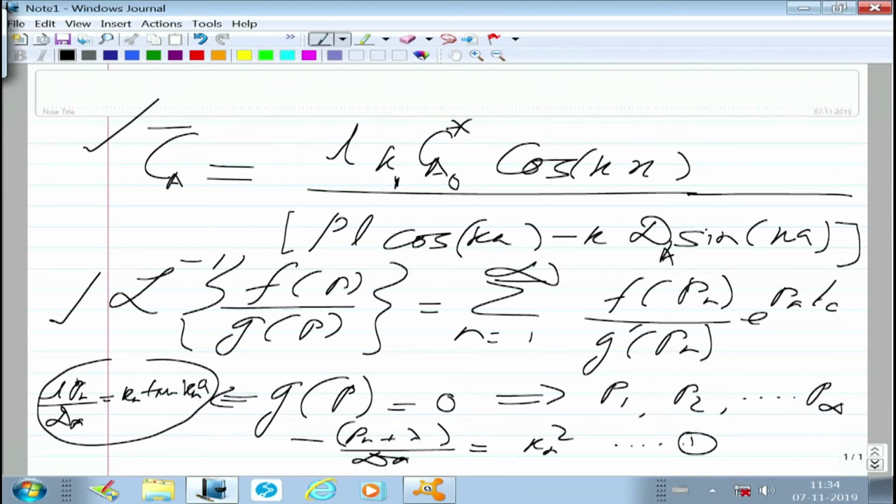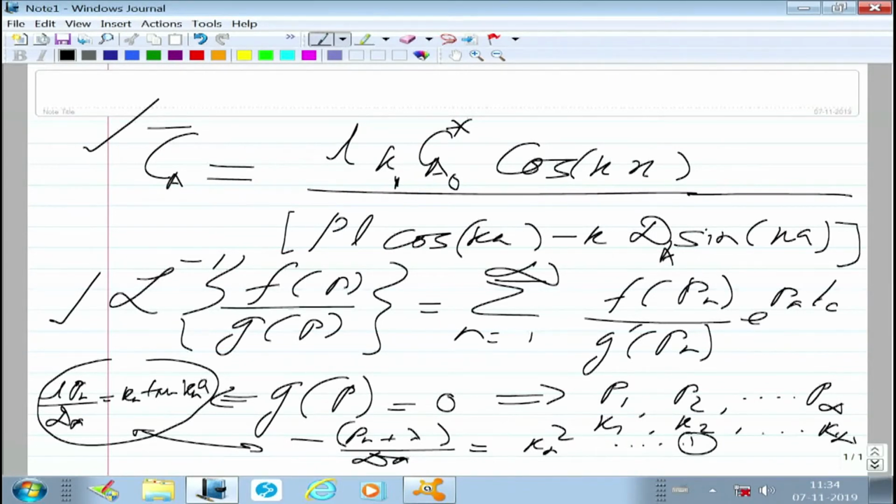This is the other equation. These two equations have to be solved to find P1, K1, P2, K2, up to infinity, etc. I hope each one of you has been able to grasp what I am saying, right.